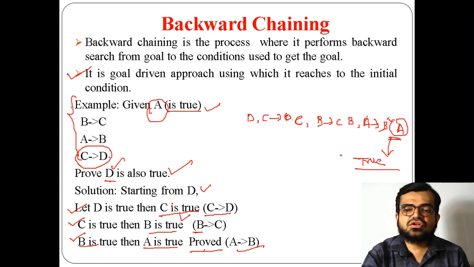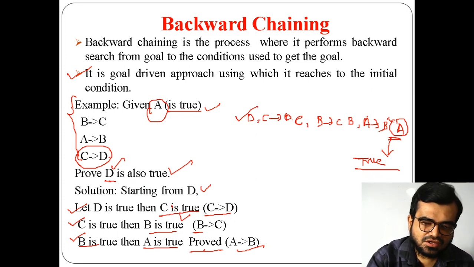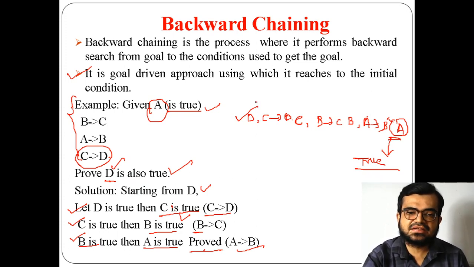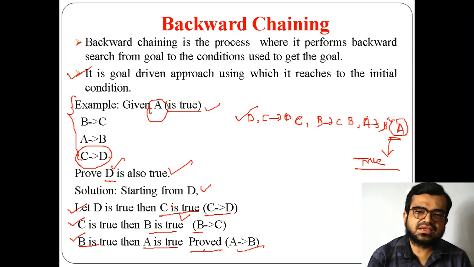So that's why you can say that D is also true. The same procedure applies here, but in reverse direction. That's the reason the name has been termed backward chaining.